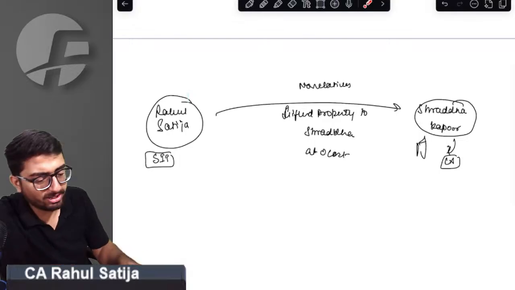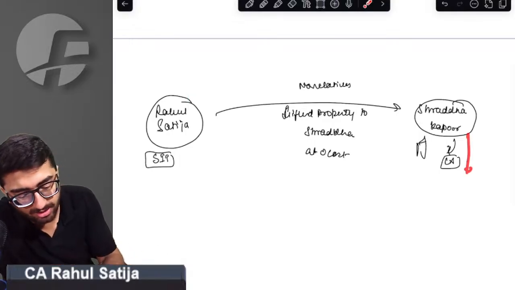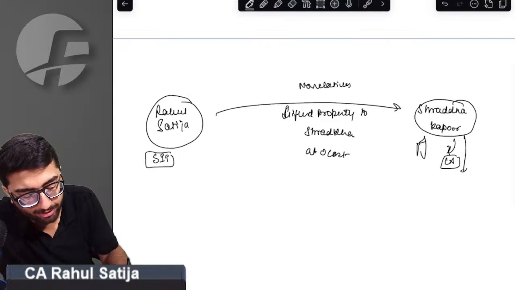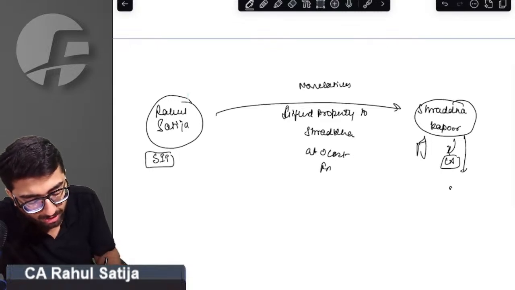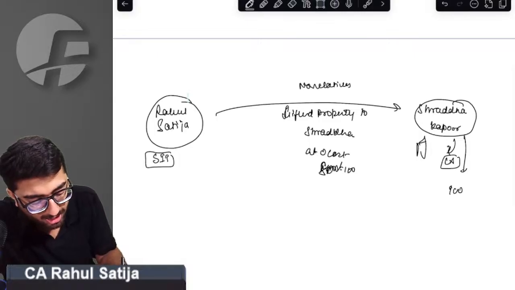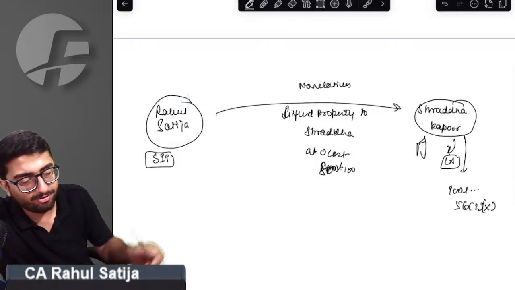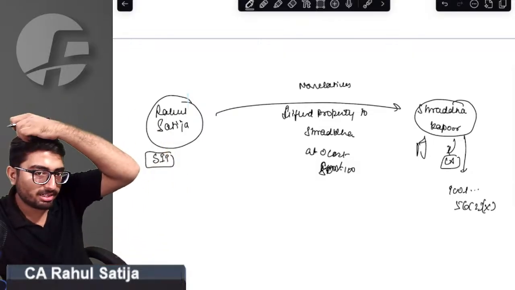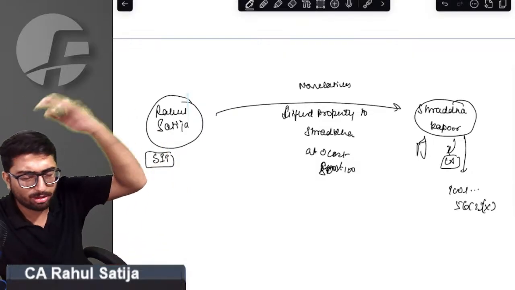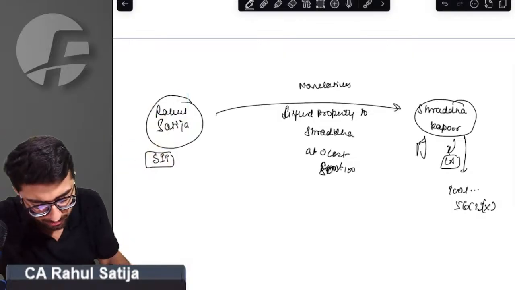Sir, very simple it is. For Shraddha, since she is receiving a capital asset free of cost, whatever the FMV of that property is, 100 lakh rupees, or whatever the SDV of the property is, 100 lakh rupees, 100 lakh will be taxable under 56(2)(x). Sir, for Shraddha, since it is a capital asset, 56(2)(x) will apply, and in that case, whatever the FMV or SDV of the property, that shall become taxable in her hands.